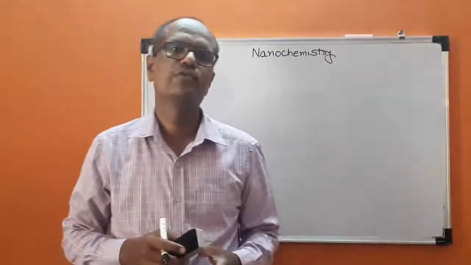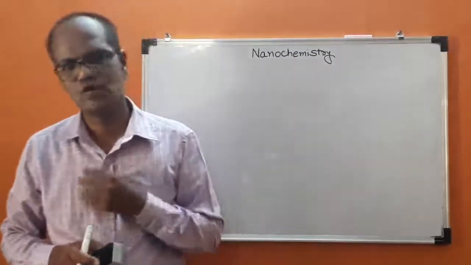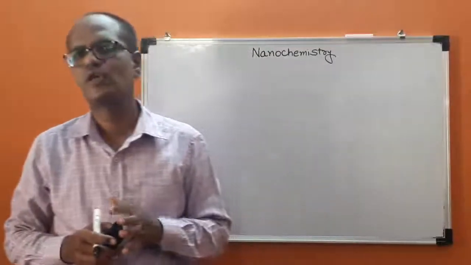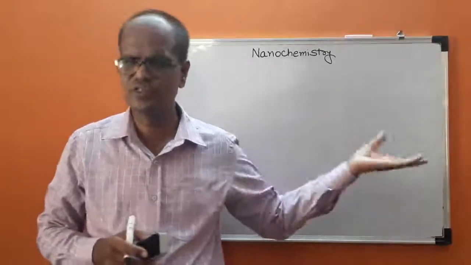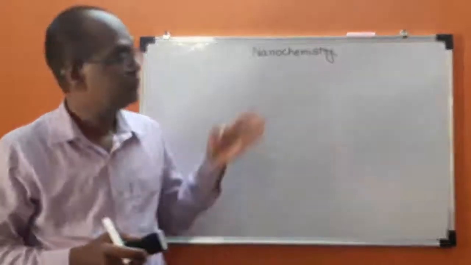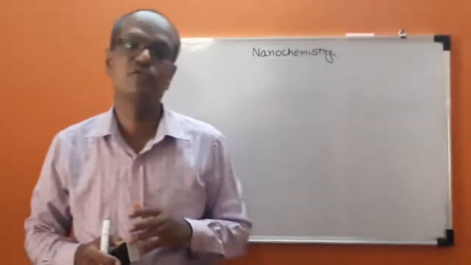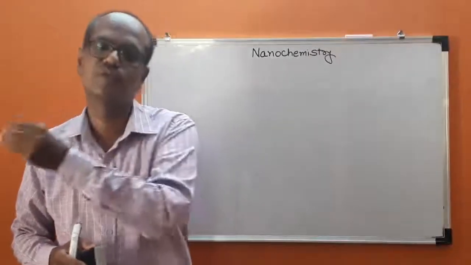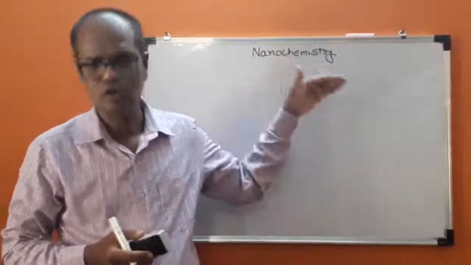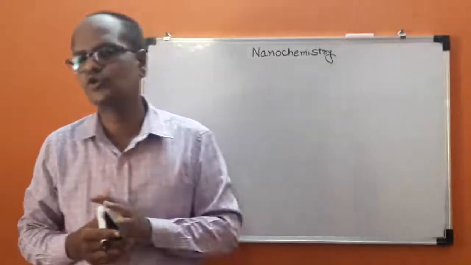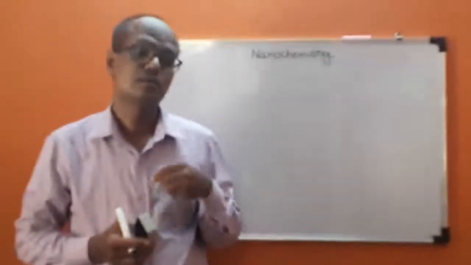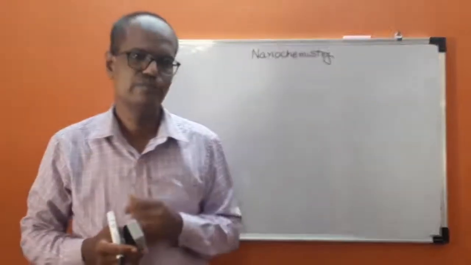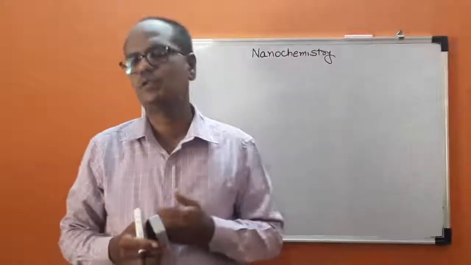Up till now, we have defined nanotechnology, nanochemistry, nanoparticles. We have seen the different types of nanostructures. We have seen its physical properties, 5 to 6 physical properties. We have gone into details. We have also gone into details of chemical preparation methods for the preparation of nanomaterial, that is top-down approach and bottom-up approach. So far as synthesis of nanomaterial by using the Sol-Gel method is concerned, we are going to discuss it in the next period.